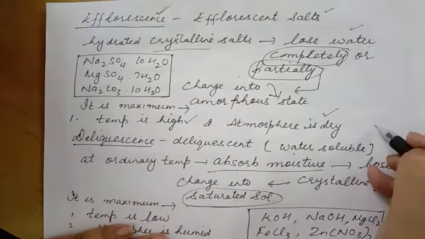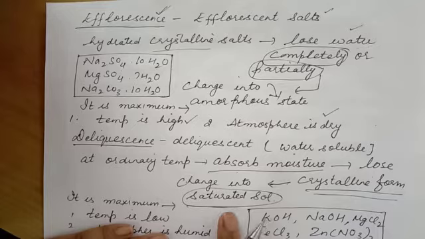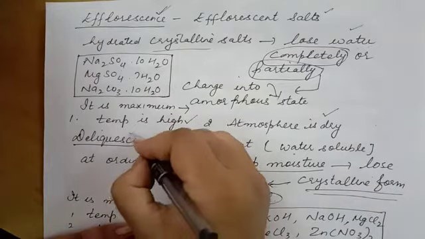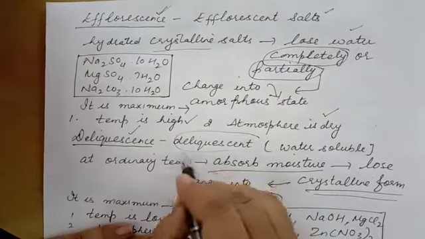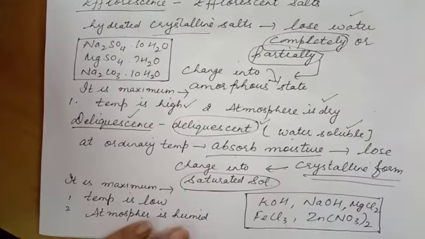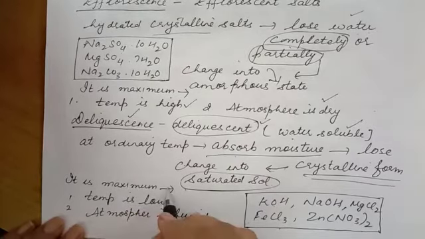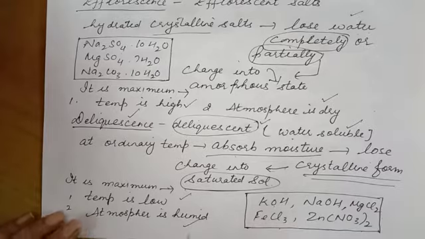First of all, they absorb water, then they lose their crystalline form, and ultimately they change into saturated solution. The phenomenon is known as deliquescence, and the salts are known as deliquescent salts, or water soluble salts. For example, we have potassium hydroxide, sodium hydroxide, magnesium chloride, ferric chloride, zinc nitrate. It is maximum when the temperature is low or atmosphere is humid.